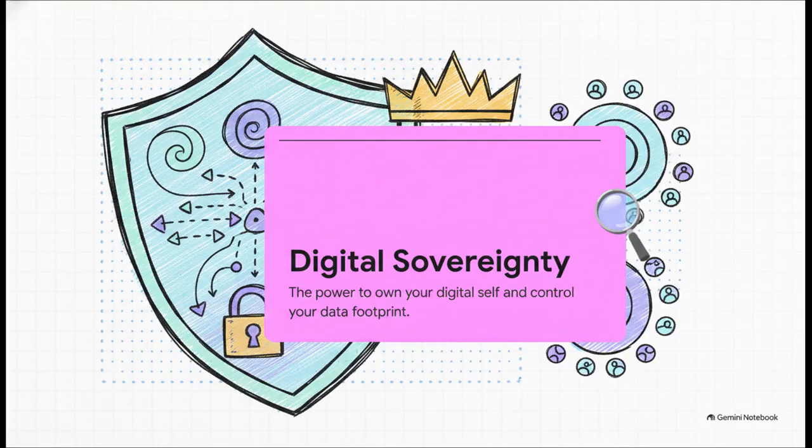We live in a world that constantly harvests our data, often without our explicit consent. Digital sovereignty offers the antidote. It gives you the absolute power to own your digital identity and control your footprint. This power empowers you to protect not just yourself, but your entire circle.